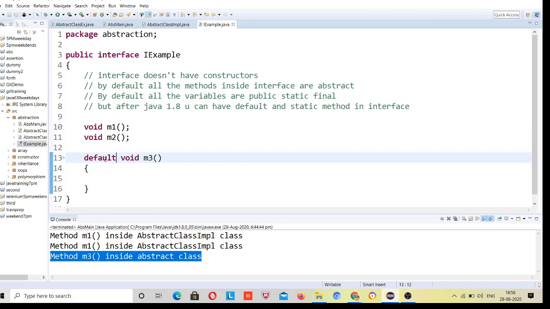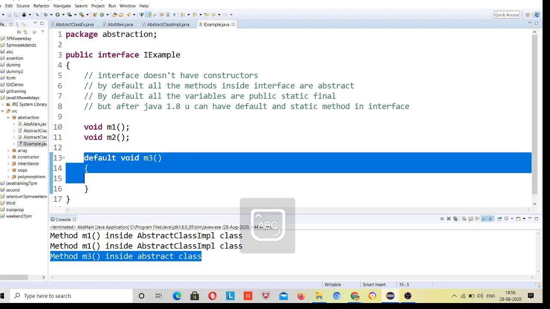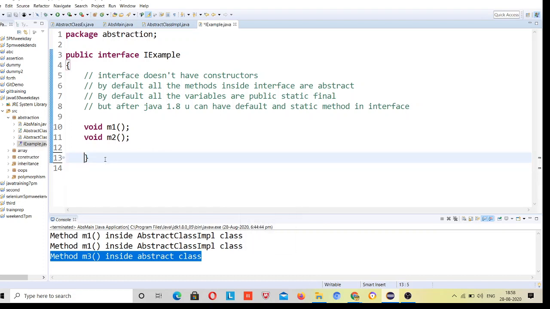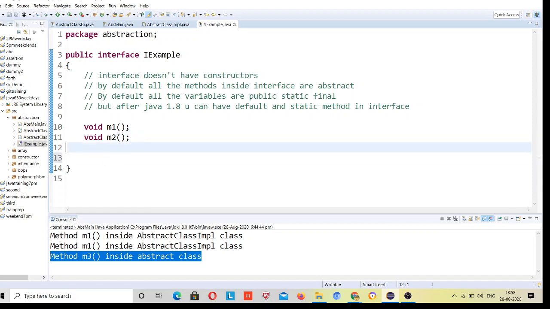But this is something different. This is not a non-abstract method. Non-abstract methods are not this type. This is the default, and the abstract static methods are something different. Just explore about it. So don't be confused about why, if you have these methods, it isn't non-abstract. Non-abstract methods are something different. You cannot have a non-abstract method inside the interface.